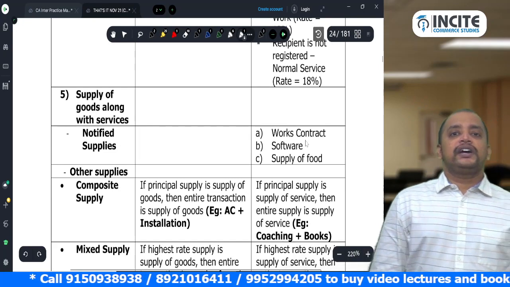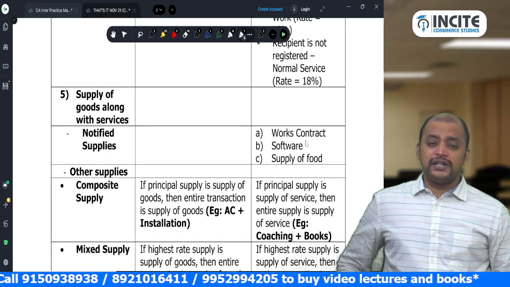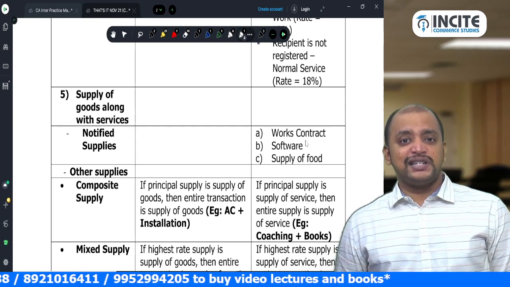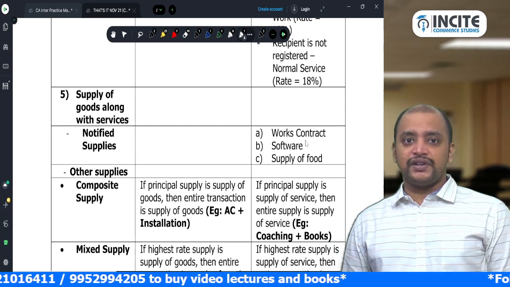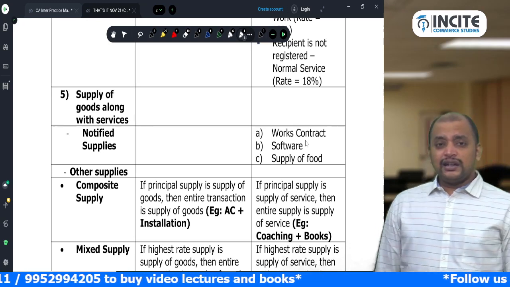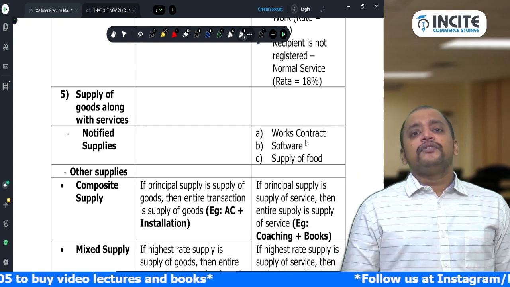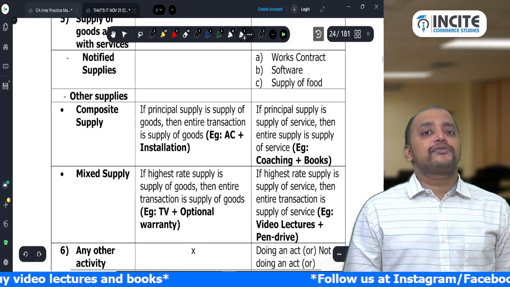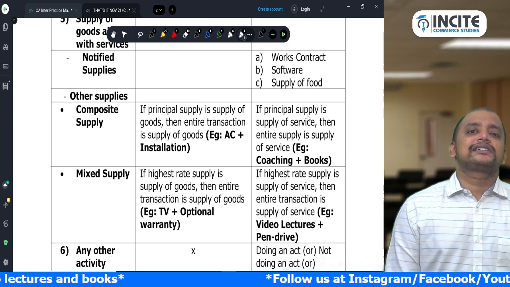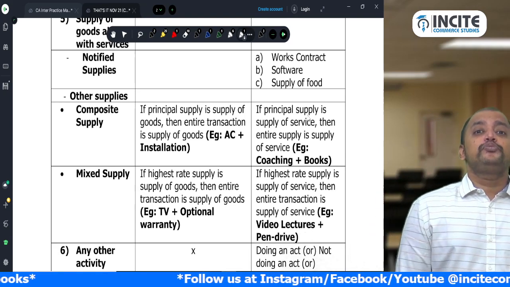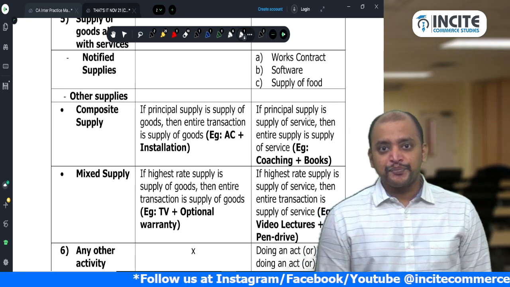Same way, software will always be treated as supply of service. And supply of food, even though that food involves both goods element and service element, will be treated as supply of service. Then, apart from these 3 activities, for the remaining transactions we need to classify whether it is supply of goods or services, because the transaction involves both goods and services. So, we need to classify it based on composite supply and mixed supply.